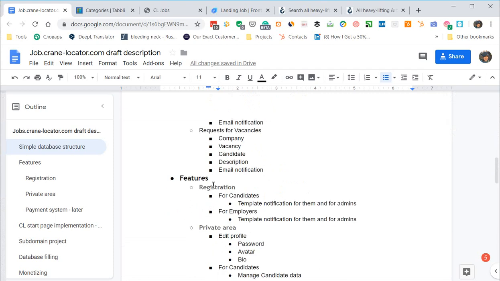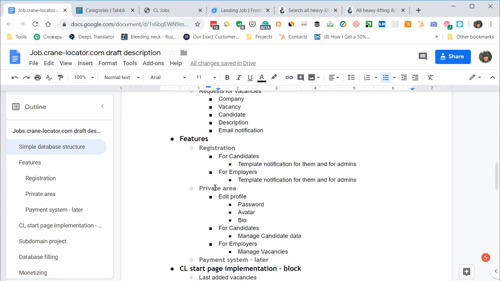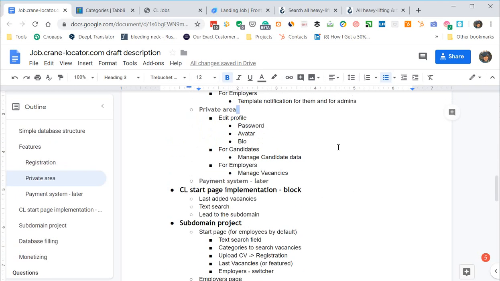Which features do we need? We need registration for candidates and for employers. We need a private area for them to be able to edit their profile. Candidates should manage their data. Employers should be able to manage their own company and the vacancies of the company.